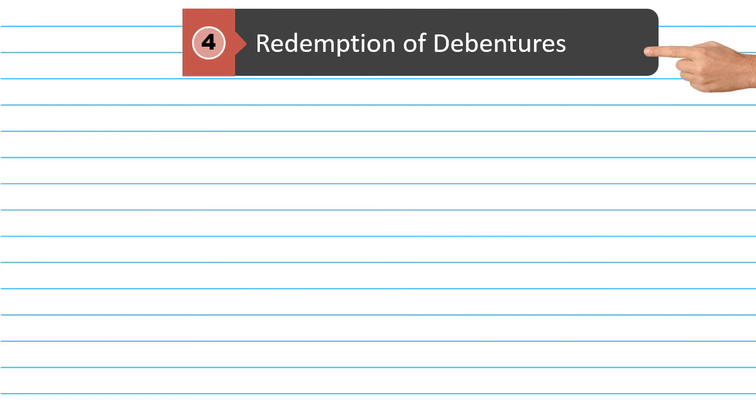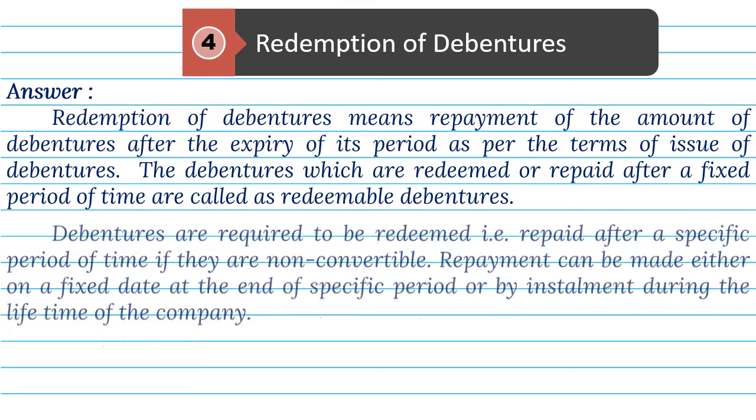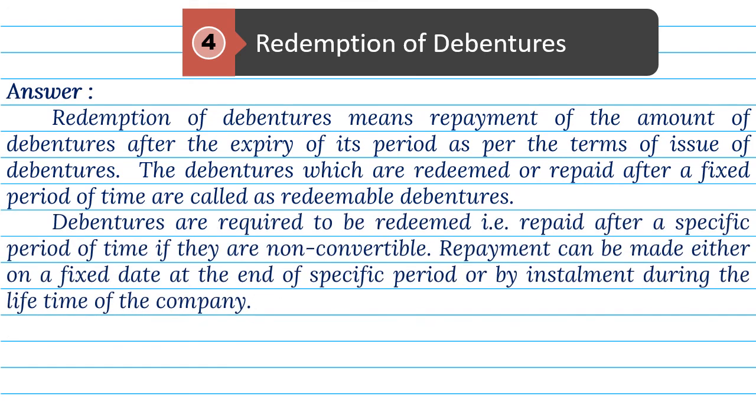4. Redemption of debentures. Answer. Redemption of debentures means repayment of the amount of debentures after the expiry of its period, as per the terms of issue of debentures. The debentures which are redeemed or repaid after a fixed period of time are called as redeemable debentures. Debentures are required to be redeemed, that is repaid, after a specific period of time, if they are non-convertible. Repayment can be made either on a fixed date, at the end of specific period, or by installment, during the lifetime of the company.